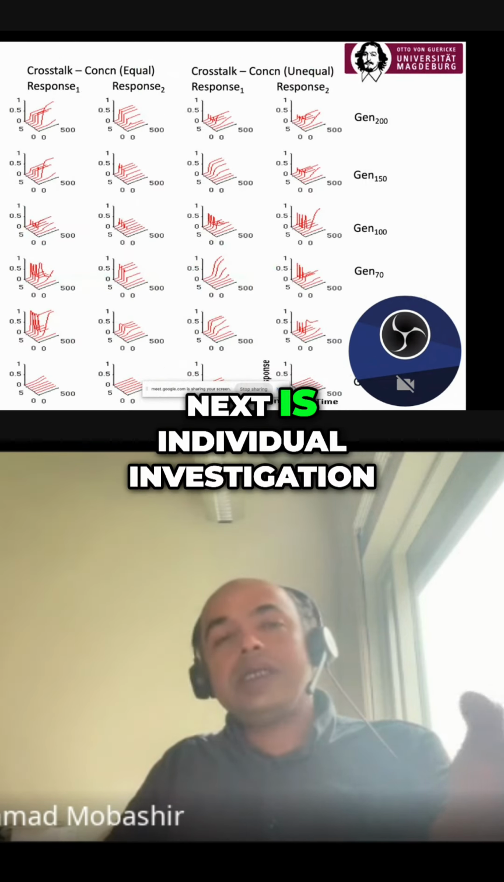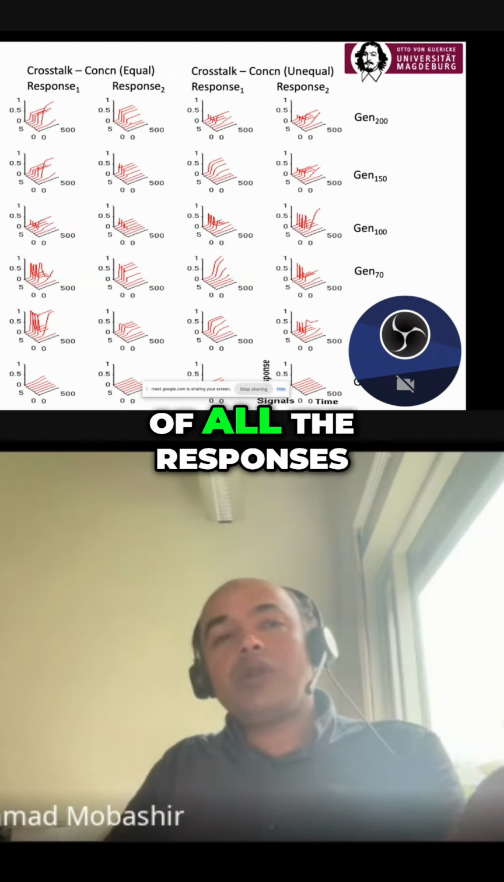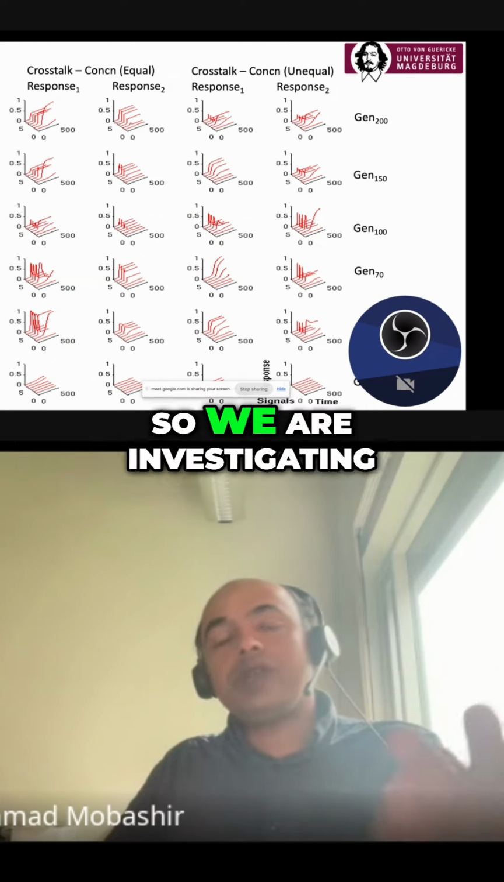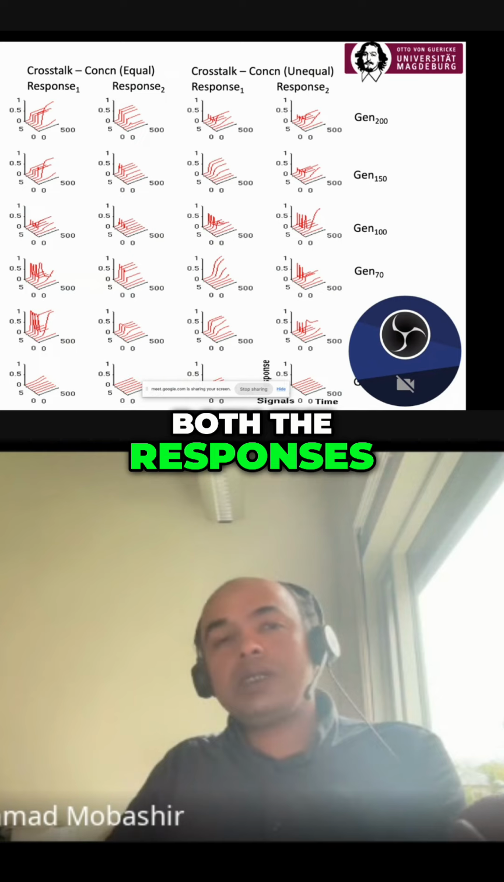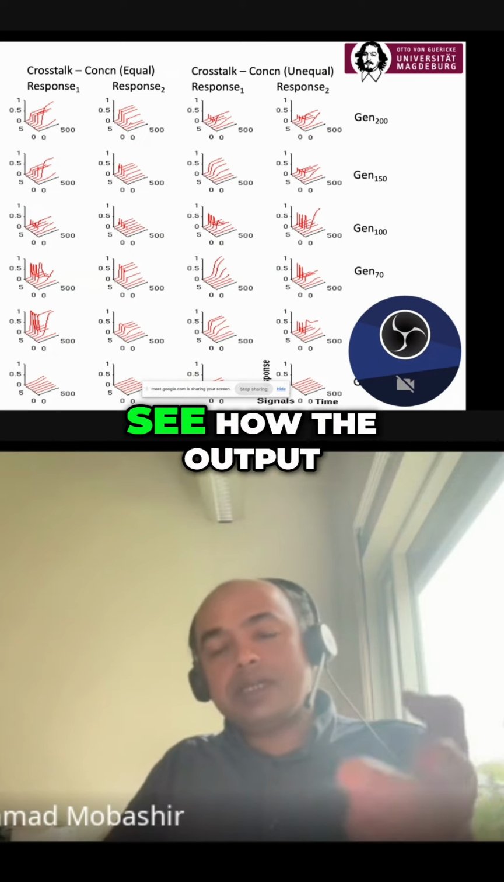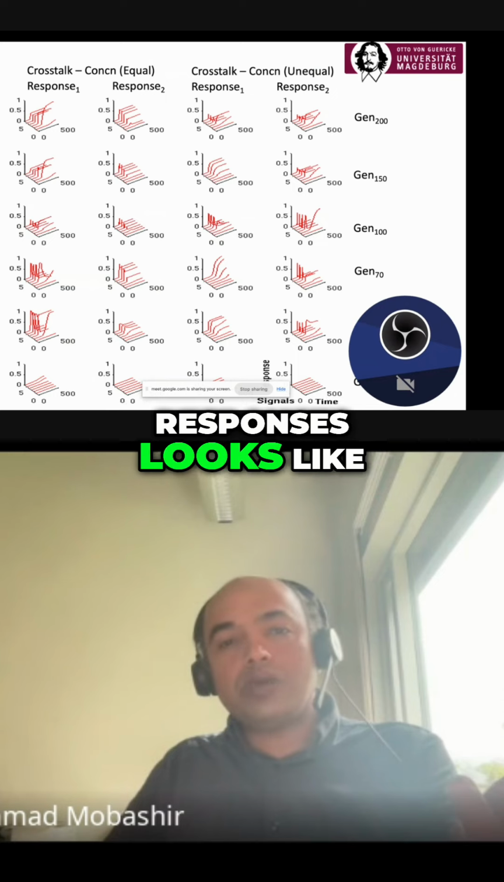Now, next is individual investigation of all the responses. Since we have crosstalk between the pathways, we are investigating both the responses, target responses for both the pathways. And here we can see how the output responses look like.